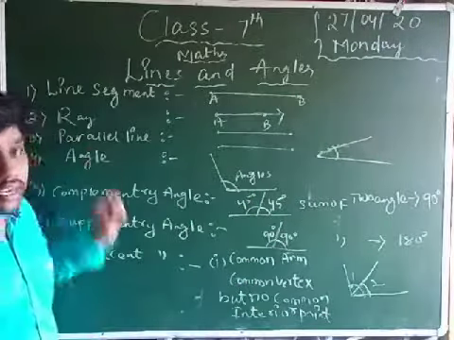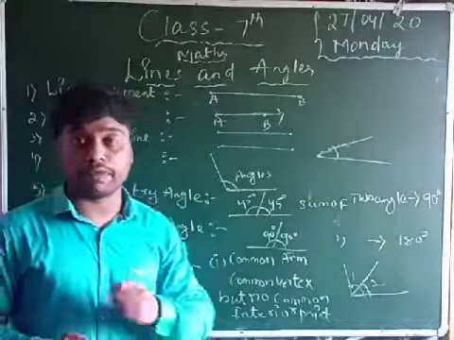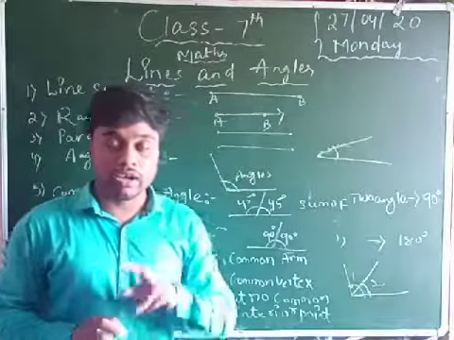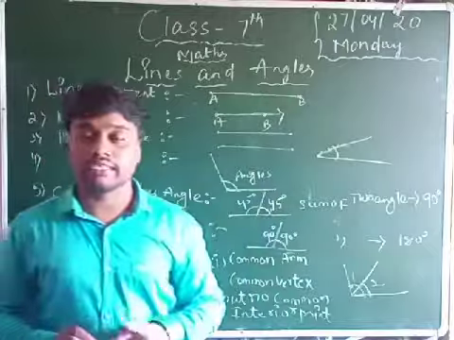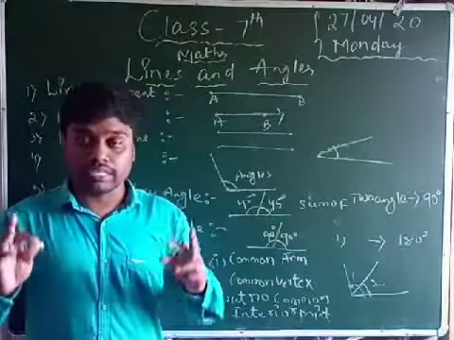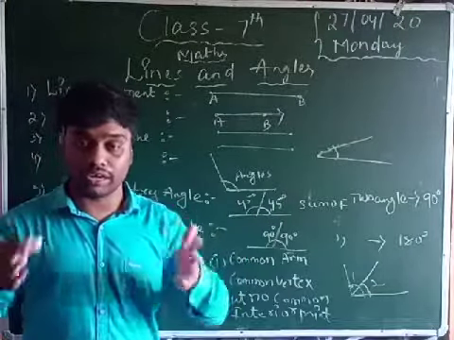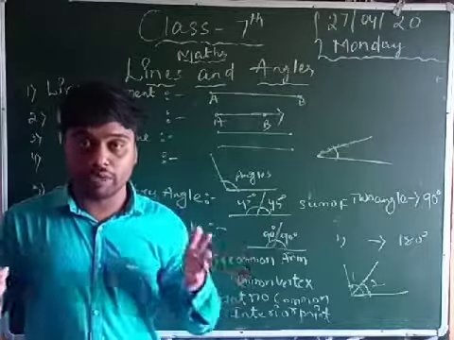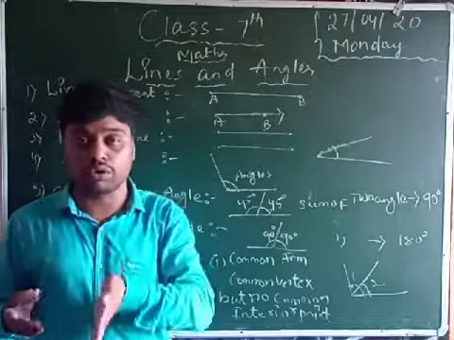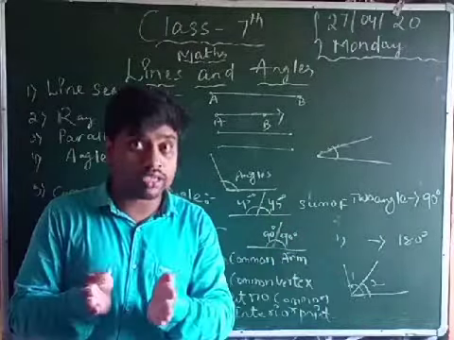Now, parallel lines. Guys, there are so many line segments present, but what does parallel line mean? For example, you can see two bikes racing. Both bikes start at the same time, but they don't intermix, and they go parallel. In the middle of them there is a wall-like structure. This is the middle wall, with one bike on one side and another bike on the other side, and they are not intermixing.